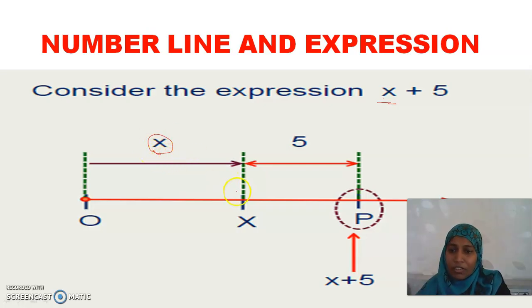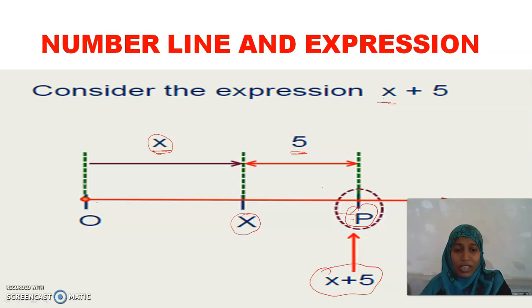Then from x, I plot another point P, which is at 5 units of distance. So P is nothing but not 5, but x plus 5. What is P now? I'm moving 5 units from the position of x. This x is at a distance of x units from 0. So this P is nothing but x plus 5. So we can represent even expressions on the number line.